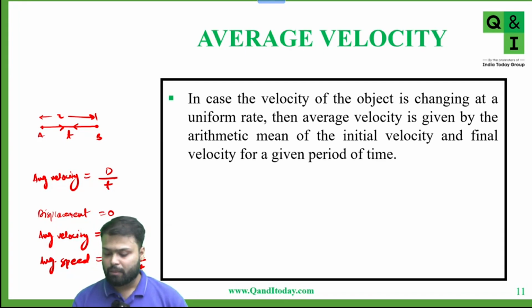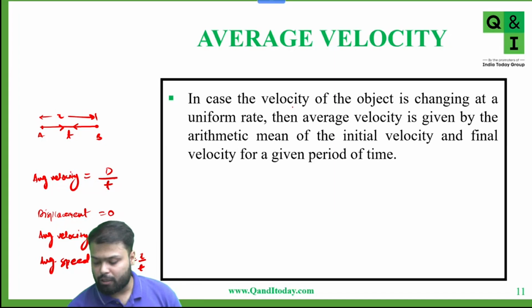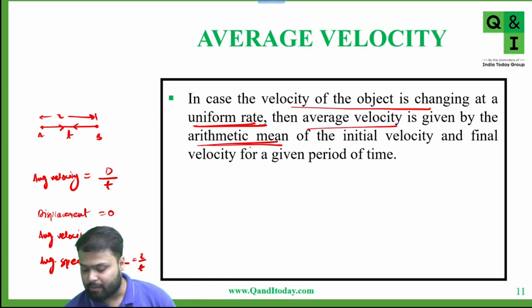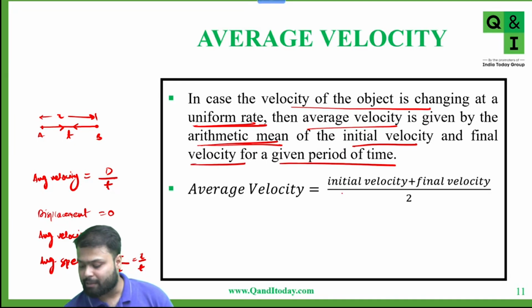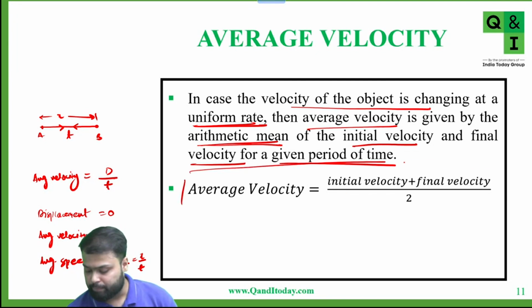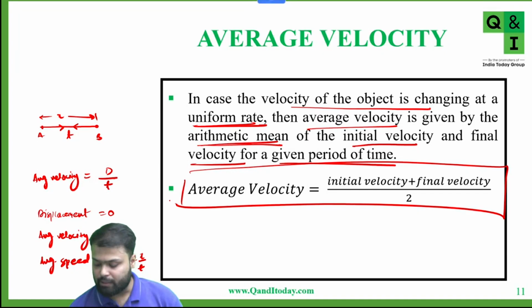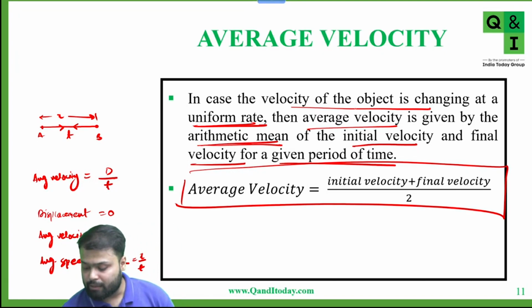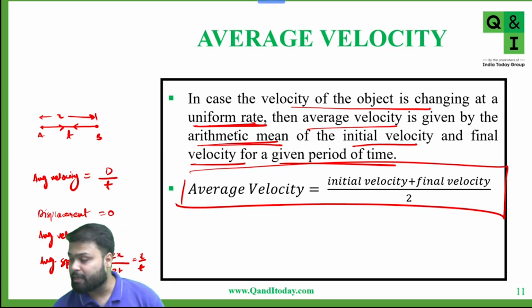Okay, very good. So in case the velocity of the object is changing at a uniform rate, then average velocity is given by the arithmetic mean of the initial velocity and the final velocity for a given period of time. That means average velocity is nothing but initial velocity plus final velocity by 2. This is important: average velocity is equal to initial velocity plus final velocity by 2 when velocity is changing at a uniform rate.